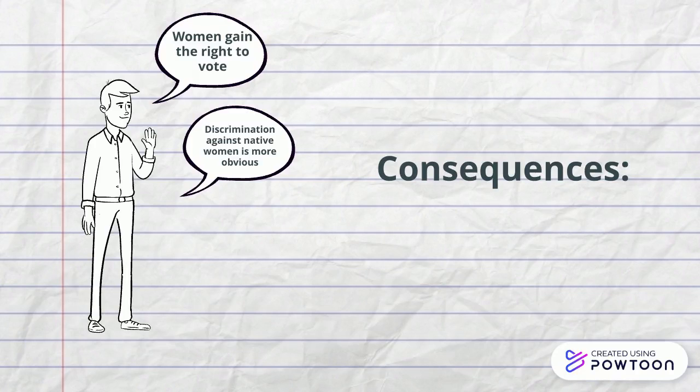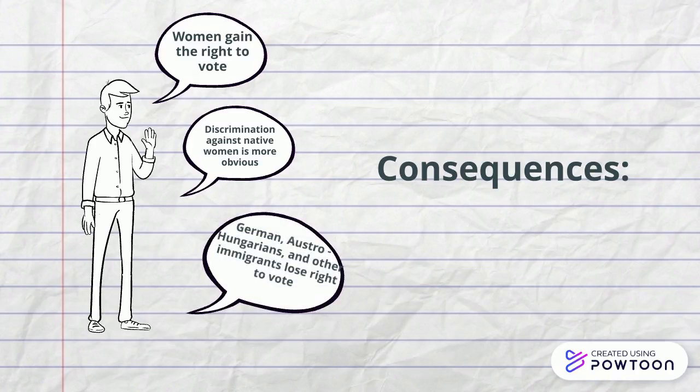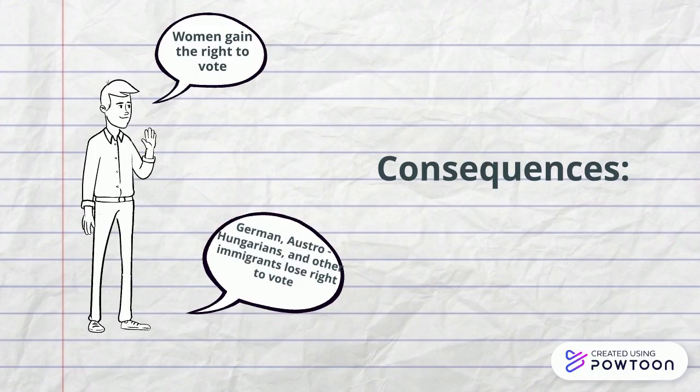This act also took away voting rights from Germans, Austro-Hungarians, and anyone who was an immigrant or citizen from an enemy country during World War I. By granting women their right to vote, changes could be seen occurring in Canada's voting rights, which previously only considered men worthy of voting. However, much change was still required.